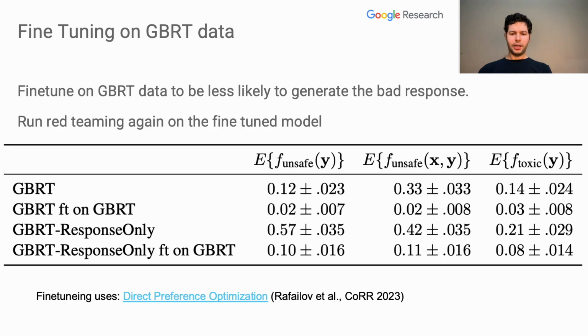This experiment validates the usefulness of our red teaming prompts. We fine-tune a model to be less likely to respond unsafely to our red teaming prompts using direct preference optimization. Then we run the red teaming techniques again on the fine-tuned model. We find that training on these red teaming prompts makes the model much more robust to red teaming, as shown by the fine-tune on gradient-based red teaming approach here and here. The model fine-tuned on our prompts is much more difficult to red team.